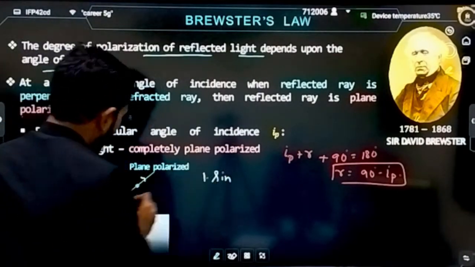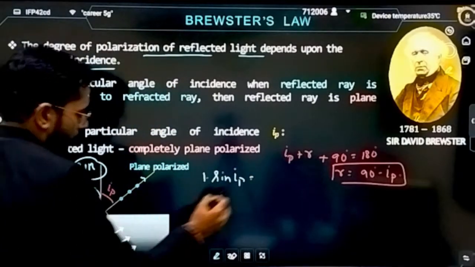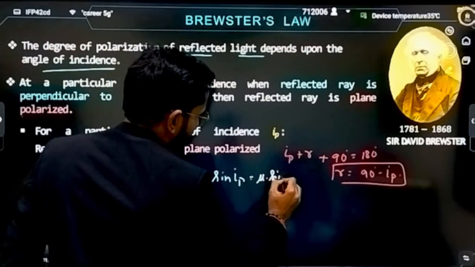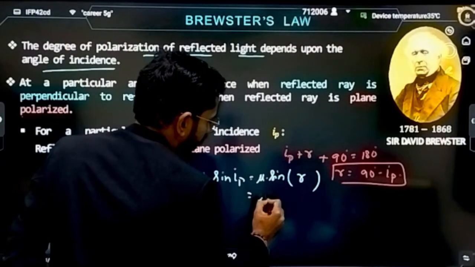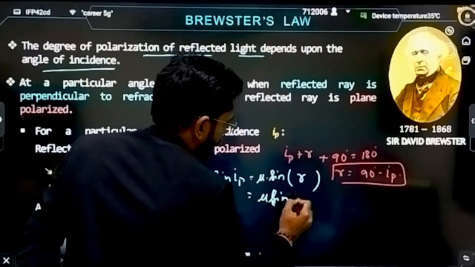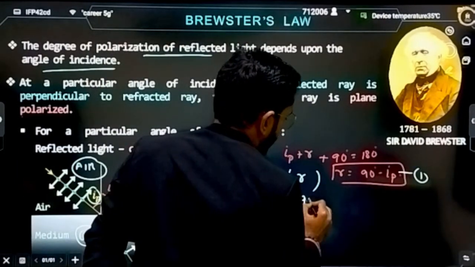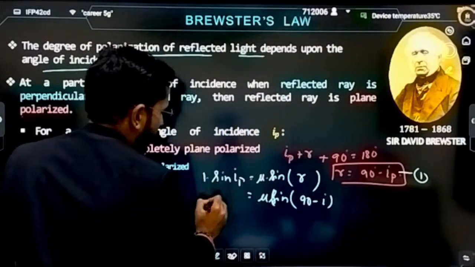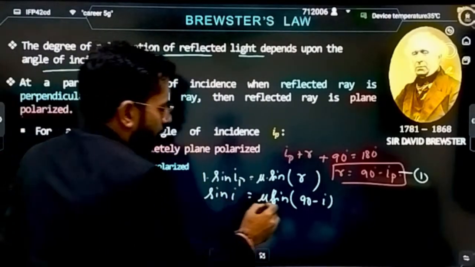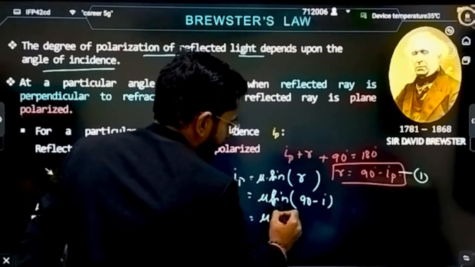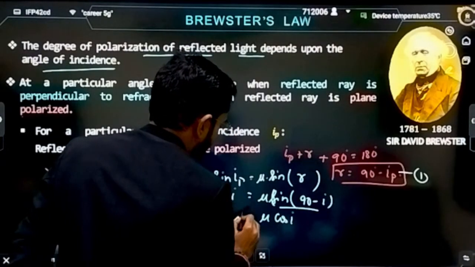Just apply Snell's law. What you'll write is 1 into sine of ip is equal to mu into sine of r. What is r, the angle of refraction? From equation 1 I have already derived it: it is 90 minus ip. Now sine of 90 minus i becomes cos of i, and here it is sine of i.